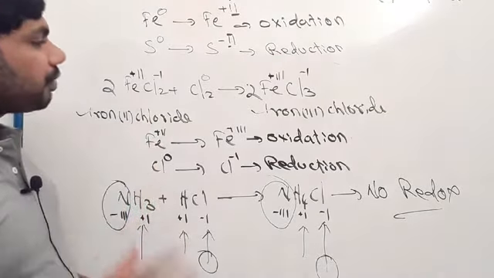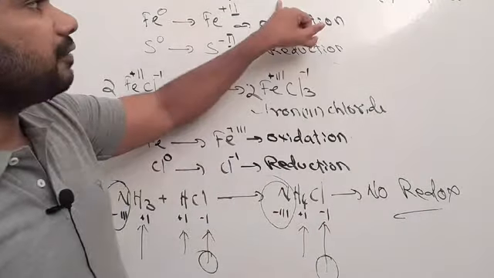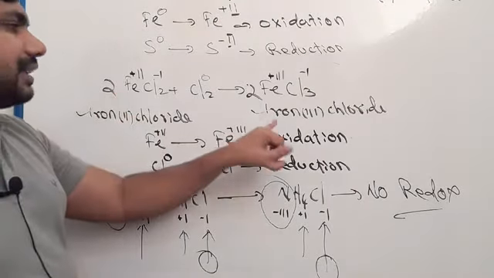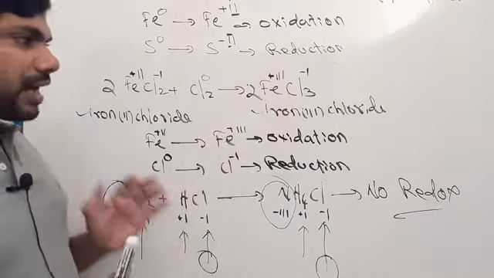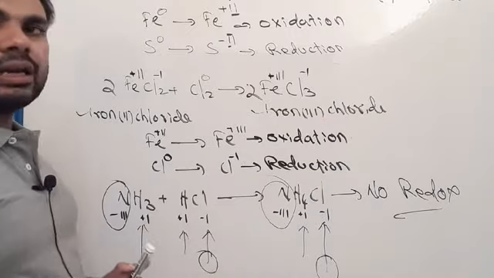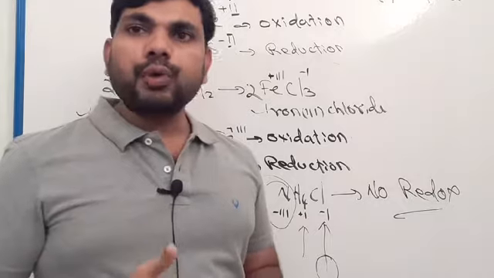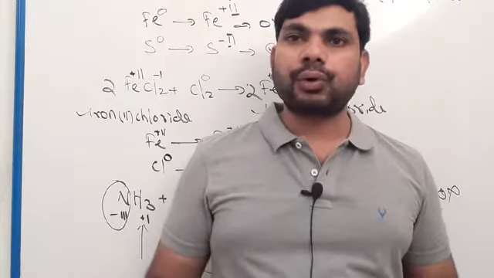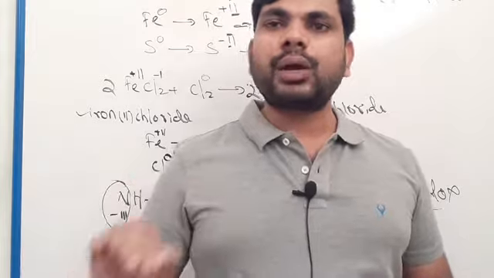Clear? Here you have to remember that iron 2 sulfide means Fe2+, iron 2 chloride means Fe2+, and iron 3 chloride means Fe3+. These are transition elements, and their oxidation state you get from this number. For the rest of the elements you get the oxidation state from the periodic table. All group 1 elements have +1, group 2 +2, group 3 +3, then +4. After +4, the rest of the elements are -3, -2, -1, 0.